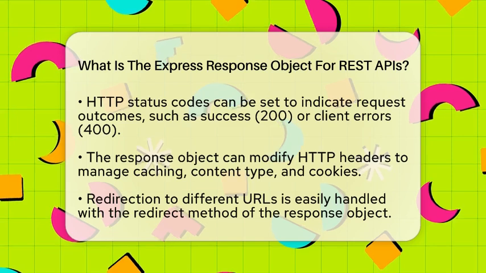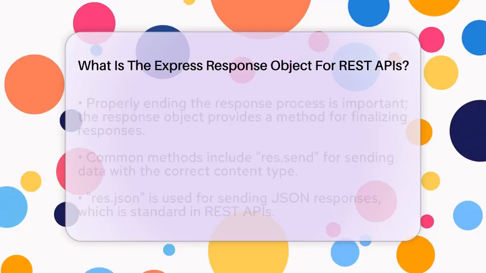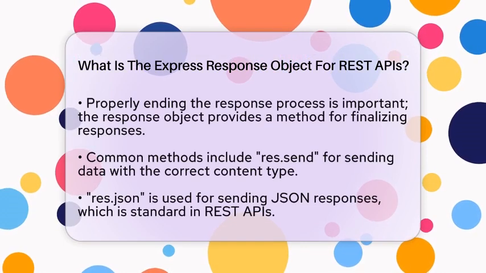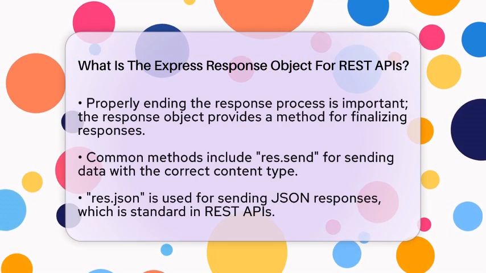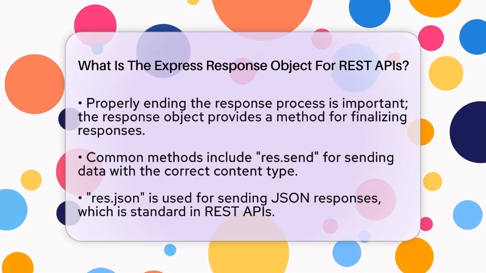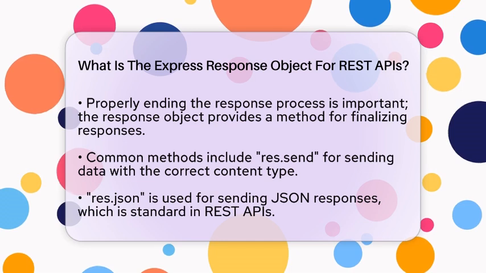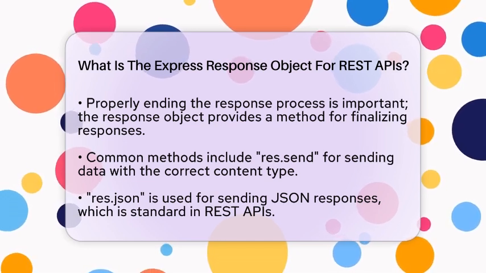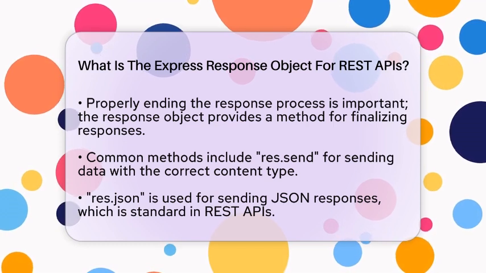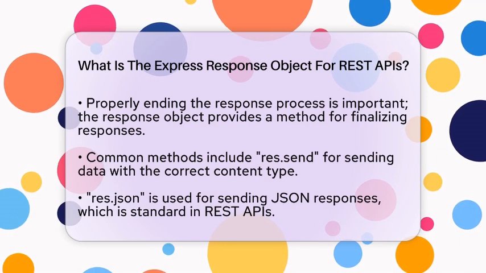Ending the response process correctly is also vital. The response object provides a method to finalize the response without sending any additional data. This ensures that your application behaves as expected. Some commonly used methods of the express response object include sending data with res.send, which automatically sets the appropriate content type. If you want to send a JSON response, you can use res.json.